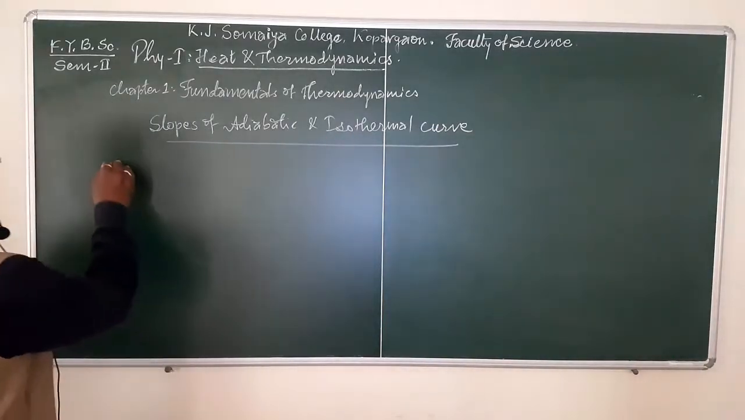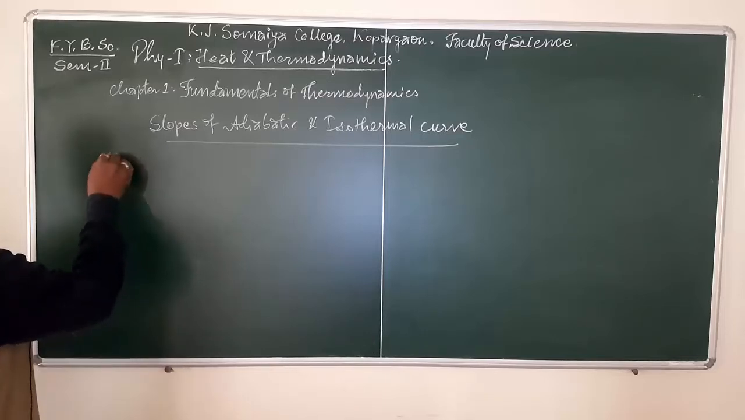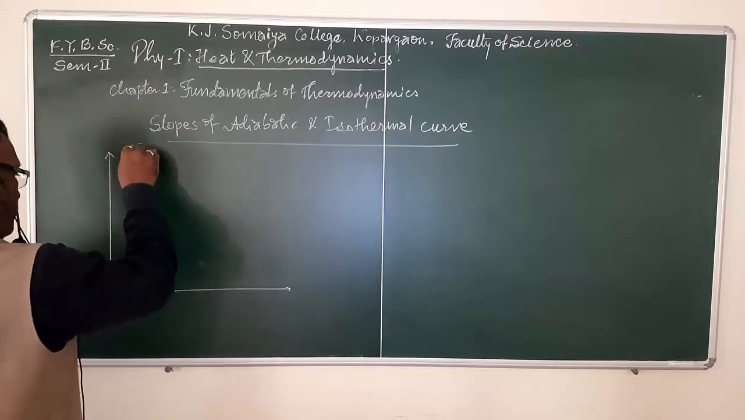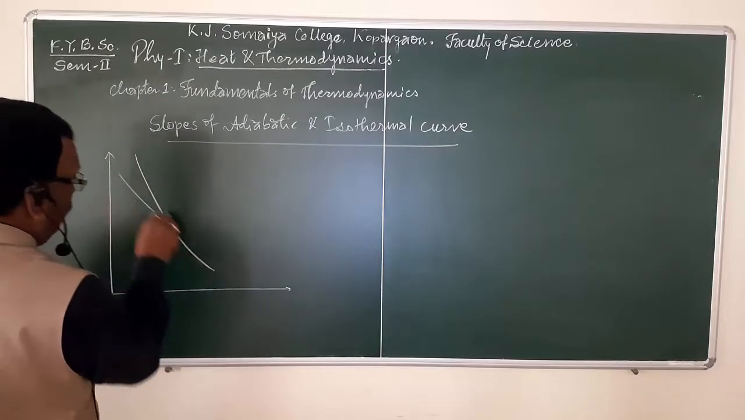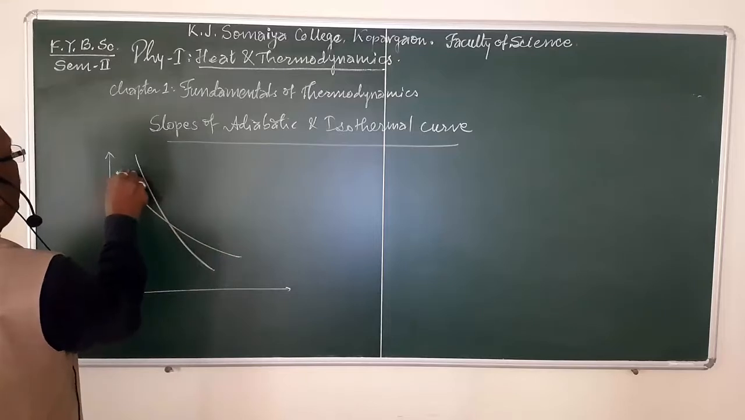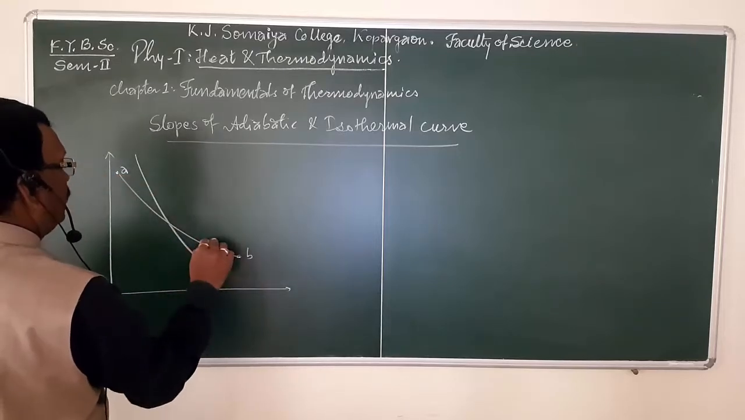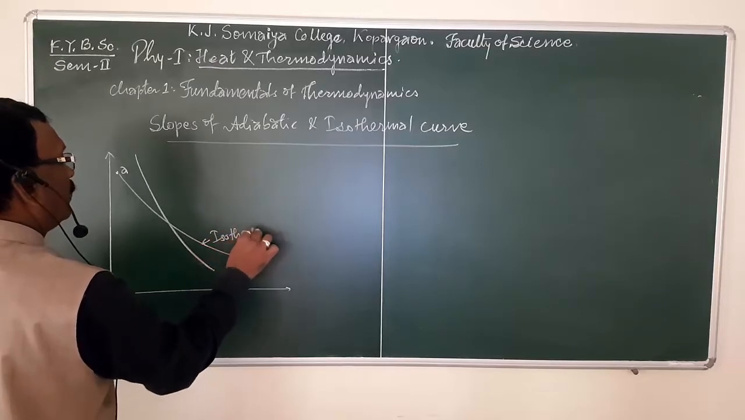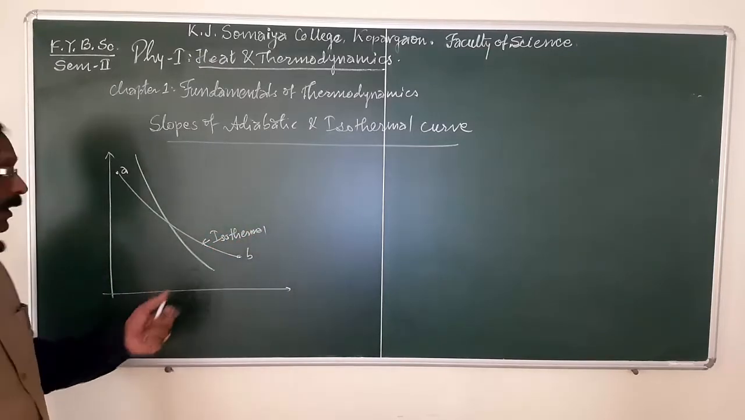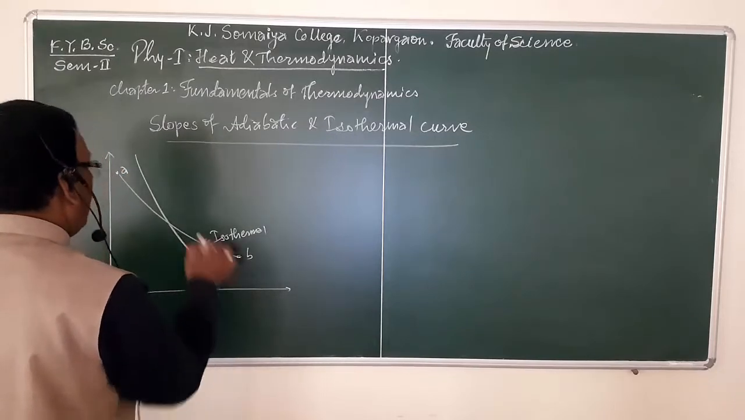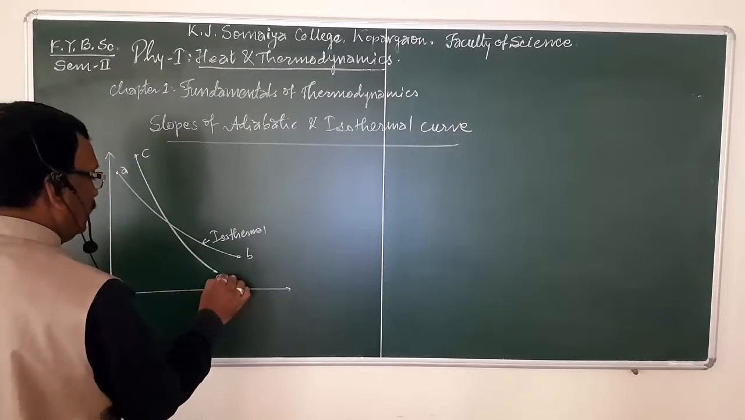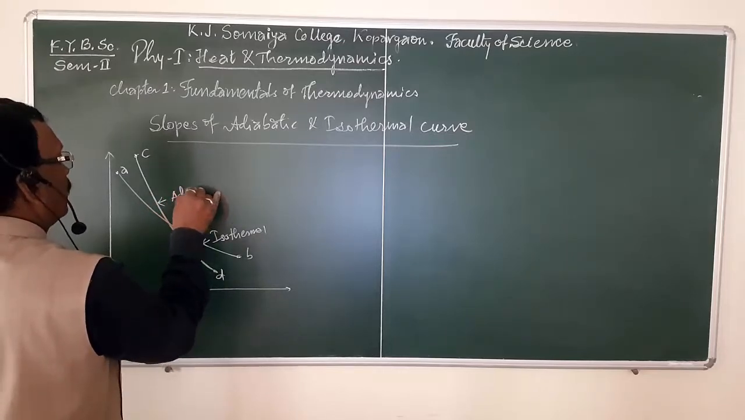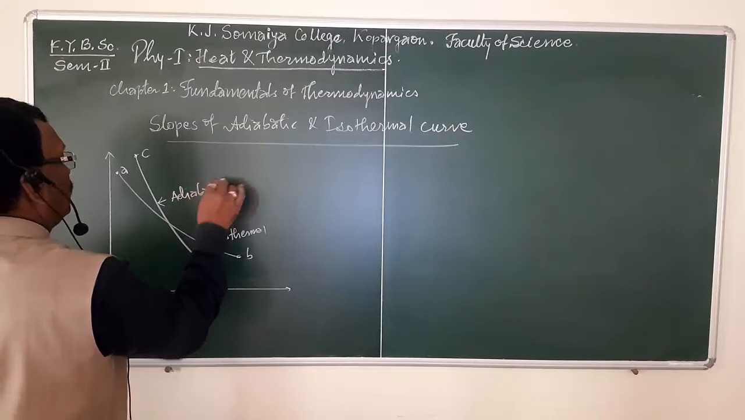See here, AB is isothermal curve or simply isothermal. And this CD is adiabatic curve or simply adiabatic.